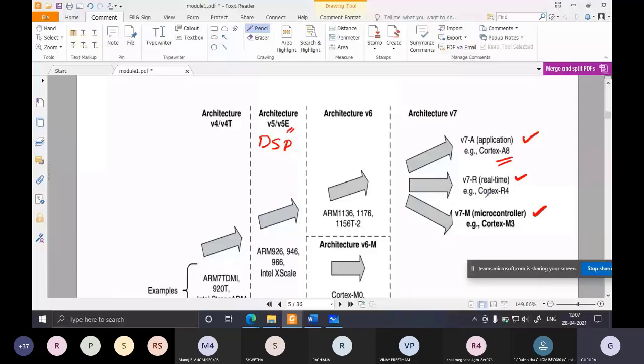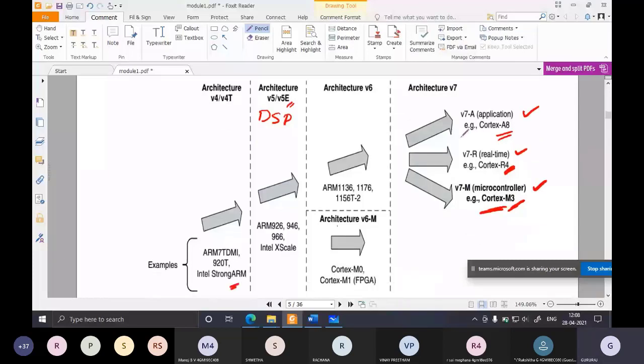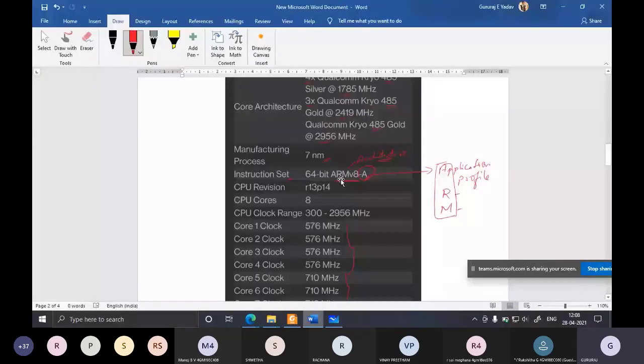This is what we are studying in the syllabus, Cortex M3. The devices we already use in our mobile phones belong to version 8 already. It is V8. We are still studying V7.